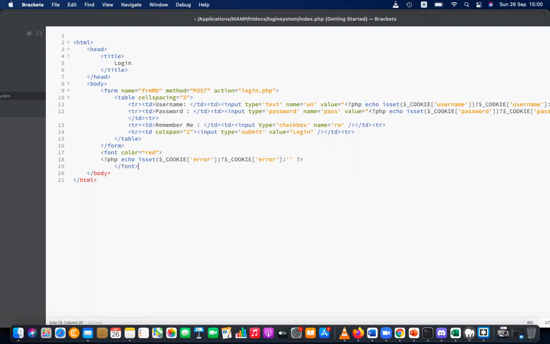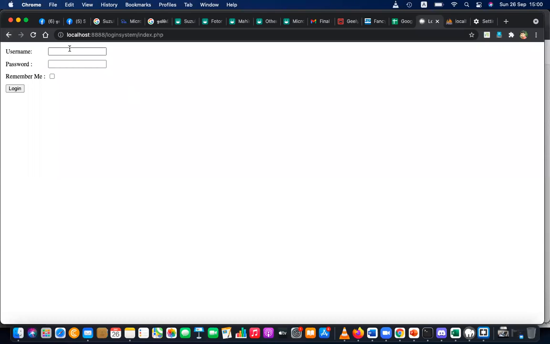Okay. So let's see what will happen now. Let me give wrong details. Login, and I'm getting the error message, invalid username password, on the same page. I'm getting the error message, but the error message is set by the cookie page, and the cookie page is setting the error message and redirecting me to the index page.